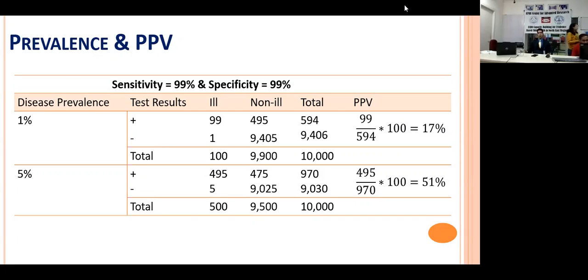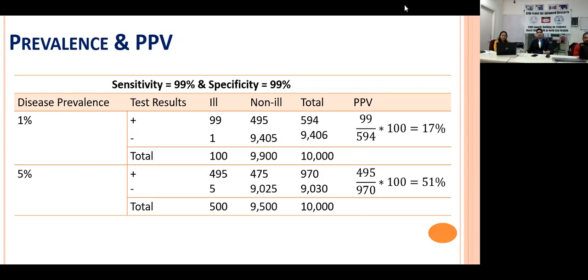So now you know how to calculate positive predictive value. The true positive divided by the true positive plus false positive, which is nothing but 99 plus 495, which is 594. So now your positive predictive value is coming as 17%.